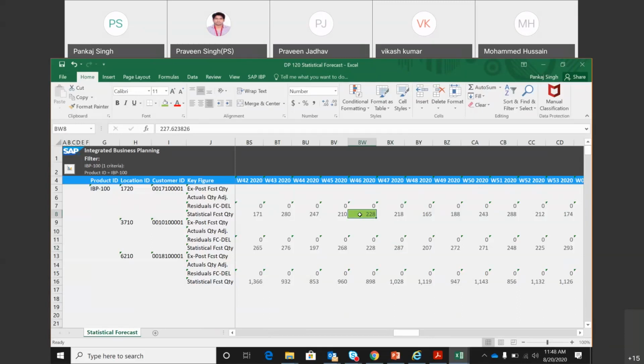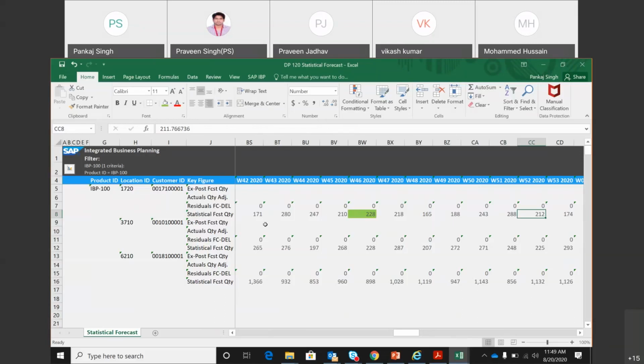Right now we are doing the demand planning, and hence this 228 represents that IBP 100 product will be sold to the customer triple dash one triple zero one from location 1720 in week 46 as 228. So I will be selling 228 quantity to this customer for this product at this location in week 46. That is the meaning of this. To the same customer from the same DC, I will be selling this IBP 100 as 212 in week 52. So this is the business meaning of all these numbers.